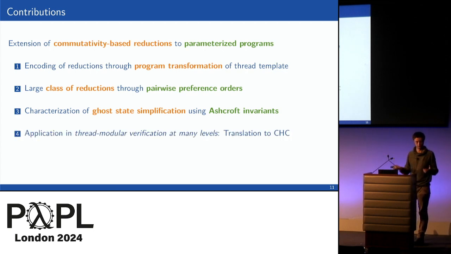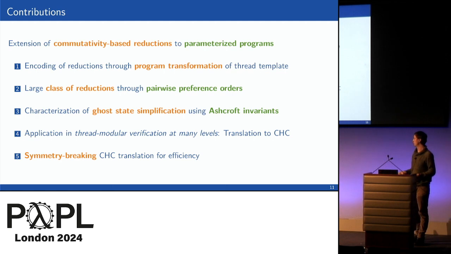We applied this in thread modular verification at many levels, and because of this translation to constrained horn clauses, with the reduction, it gains a lot of expressivity, but you have some performance issues. And we showed that through a kind of symmetry reduction on this encoding, you can significantly improve the performance of the CHC solvers on the translation.